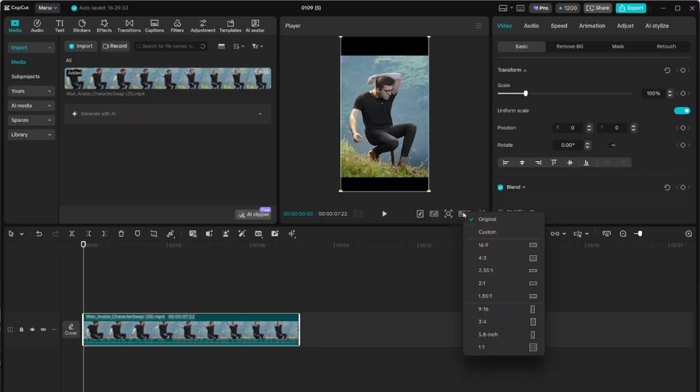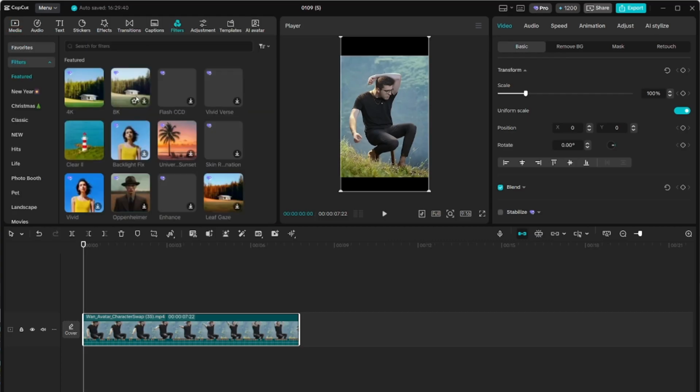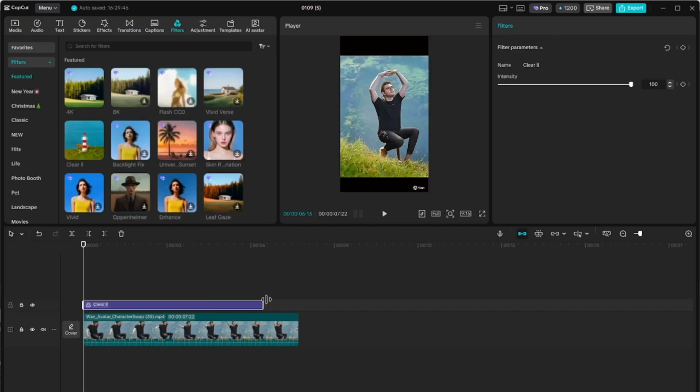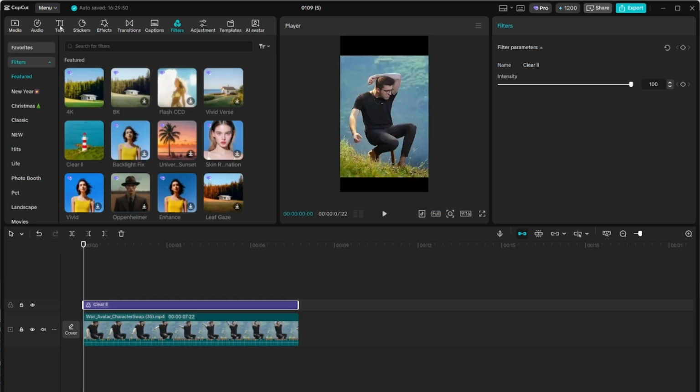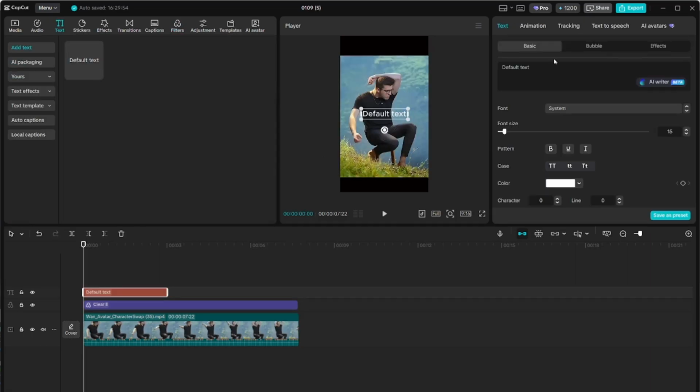Open CapCut and import the generated video. Do simple edits like trimming unnecessary parts, adjusting brightness and sharpness, and adding background music if required. Once everything looks good, export the video in high quality. And that's it. Your AI dance clone video is now ready.